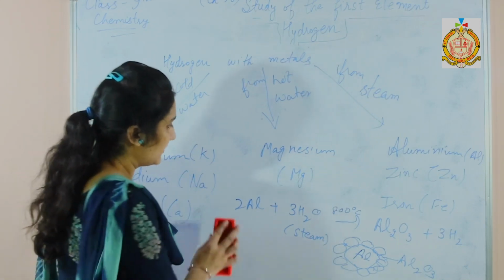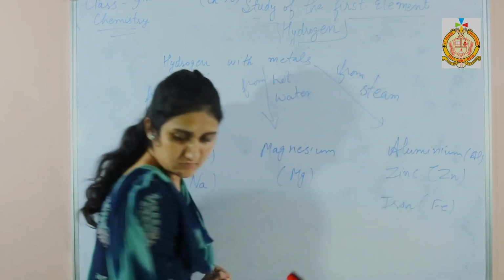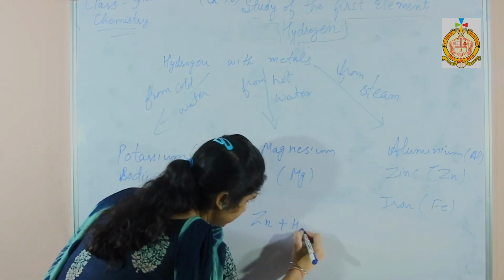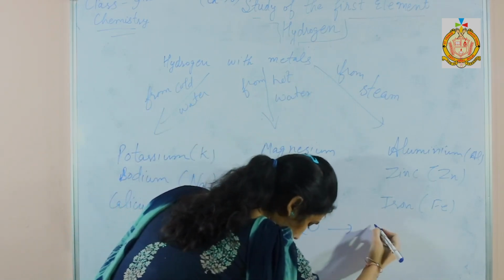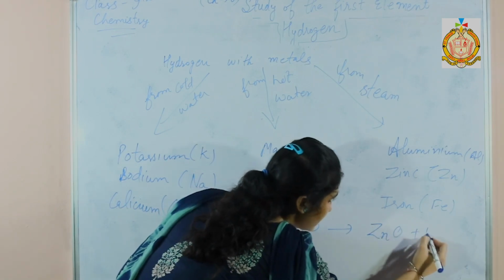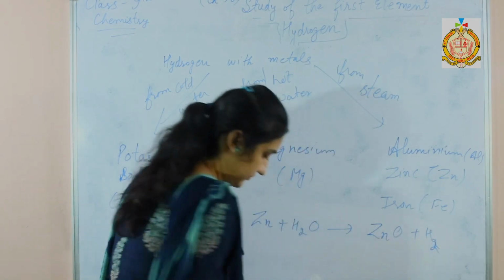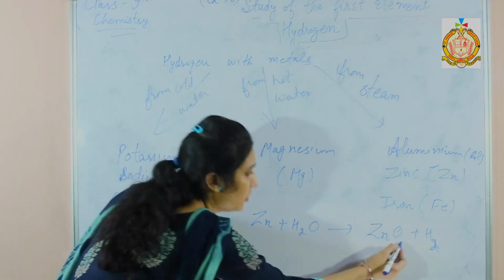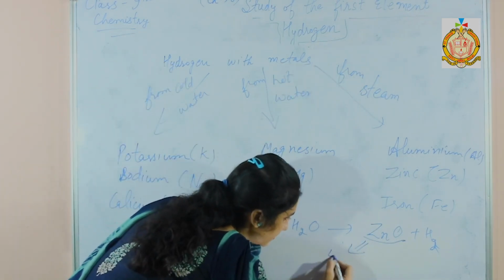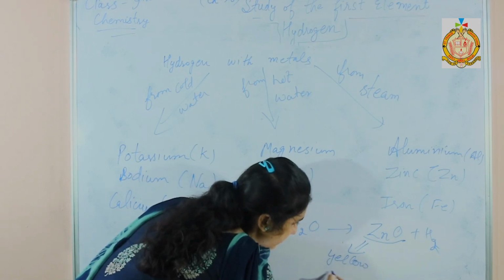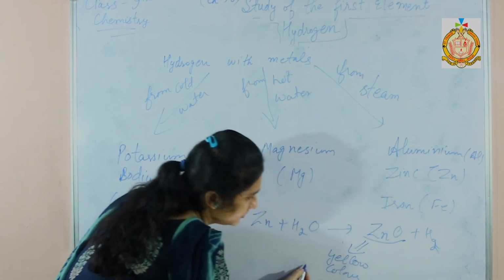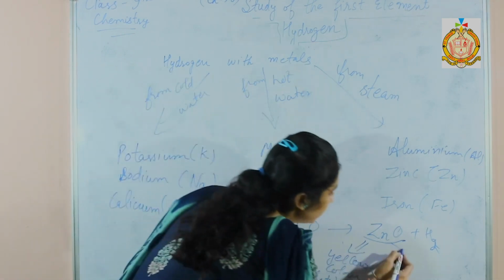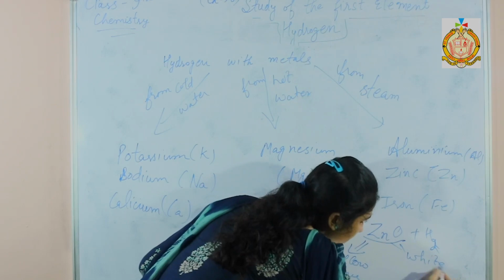Next one is zinc. When zinc reacts with water, which is in the steam form, zinc oxide and hydrogen gas are formed. Zinc oxide is yellow in color when it is hot, and zinc oxide is white in color when it is cold.